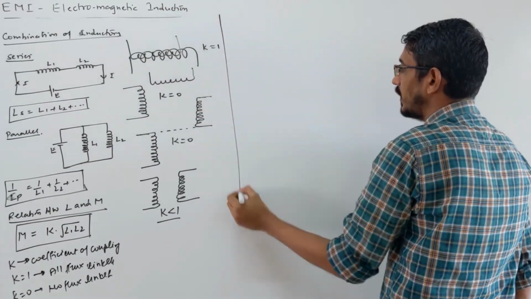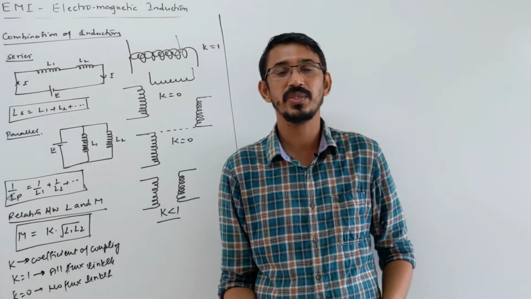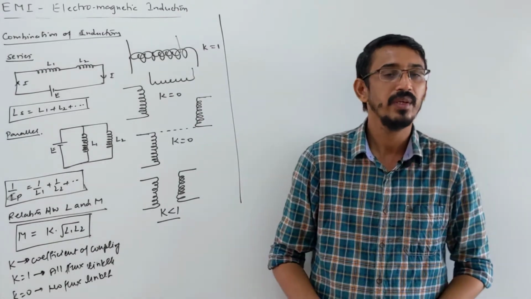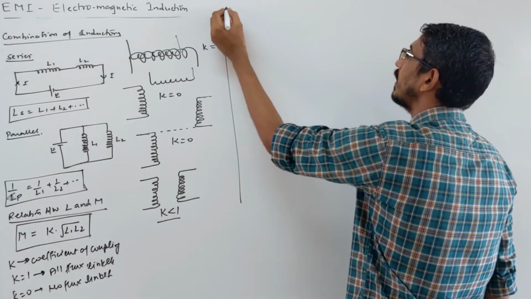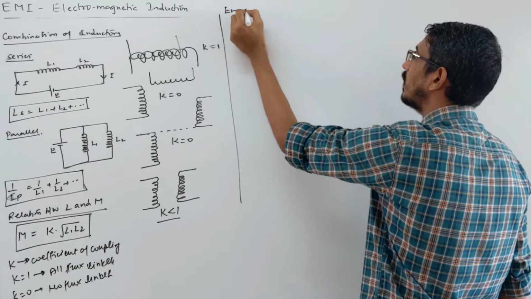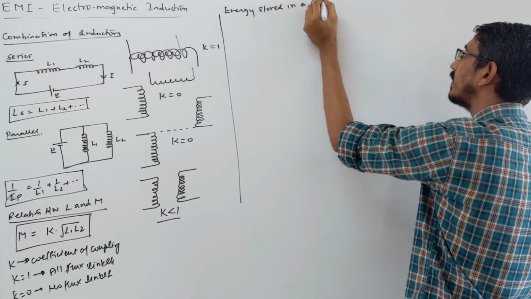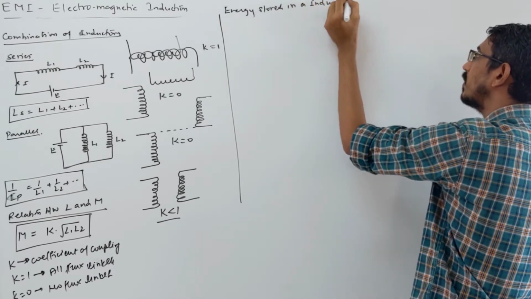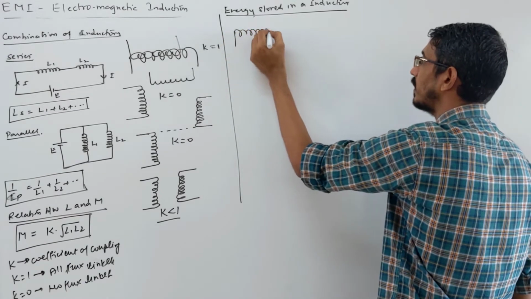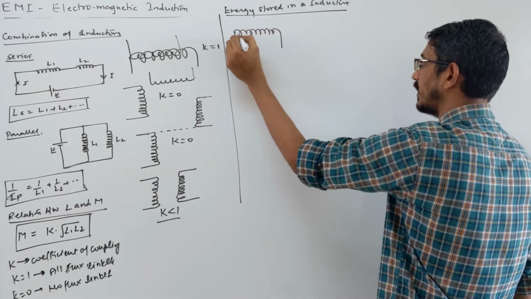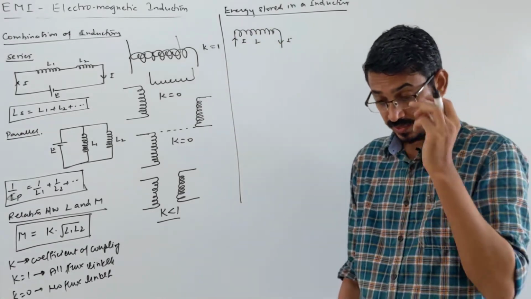Then with this we can talk about the energy concept also. We have two energy storing devices in physics, one is called a capacitor, one is called an inductor. Here we are learning the inductor, so I can write here: energy stored in an inductor. You have an inductor, which is just like a solenoid, some current is flowing through it, it has some self inductance L, then how much energy can it store?